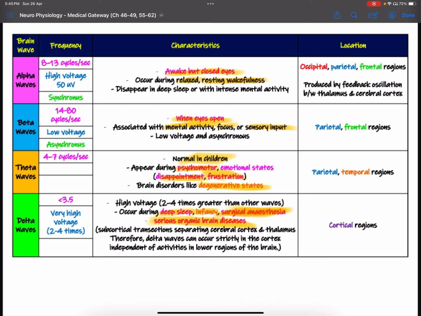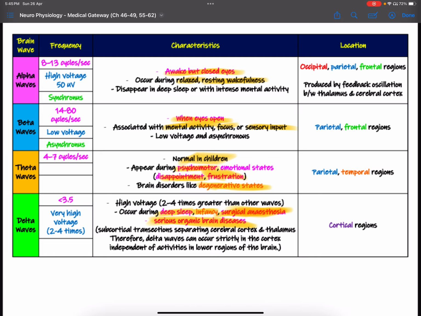What about delta waves? Delta waves are normally present in deep sleep, in infancy, in surgical anesthesia, and in serious organic brain diseases. Right? What about alpha waves? When a person is meditating, awake but with eyes closed. Beta waves appear when eyes are open and a person is focusing on something, really trying to study.